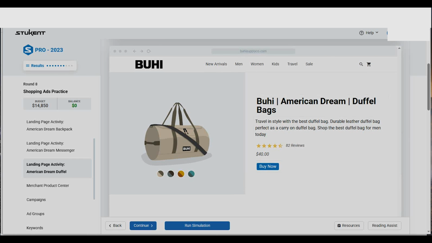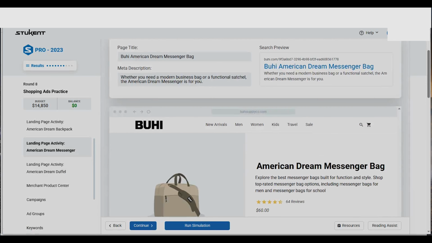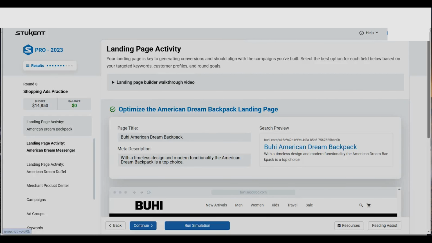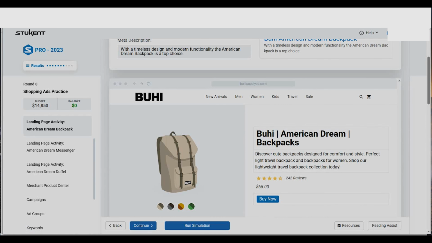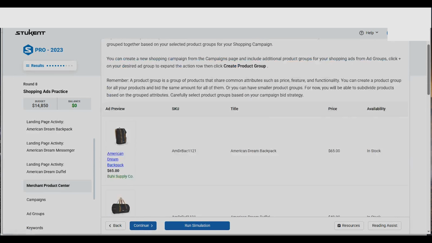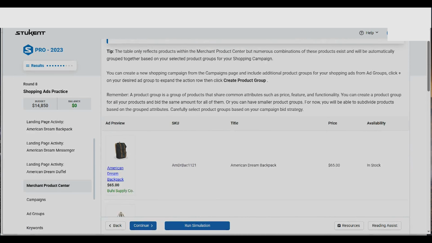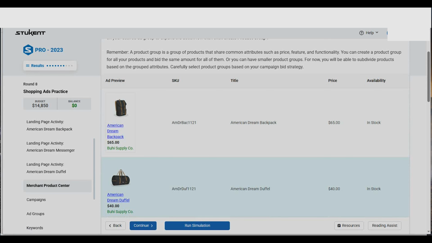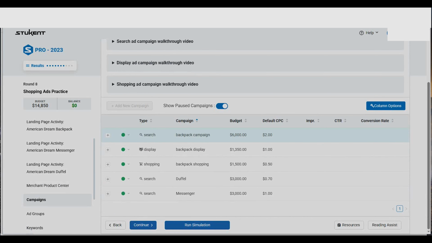Okay, let us select buy now. It's more direct, and I believe it's going to bring better results. So we are selecting the buy now choice for all of them, because it's telling the customers to take action and buy this product. And then for Merchant Center, as the description described, this is mostly useful when you are going to create the shopping campaign, because it's going to list some of these products and include them in the shopping.